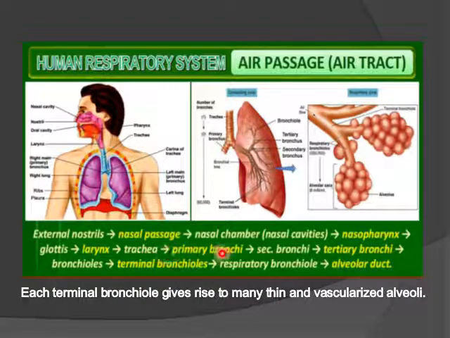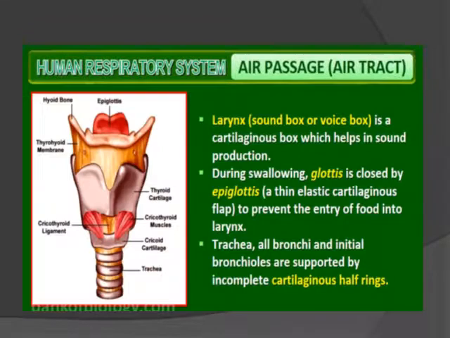Then we have primary bronchi, secondary bronchi, tertiary bronchi, then bronchioles, terminal bronchioles, respiratory bronchioles, and it ends in the alveolar duct. So each terminal bronchiole gives rise to many thin and vascularized alveoli. Vascularized alveoli means they are surrounded by blood capillaries.